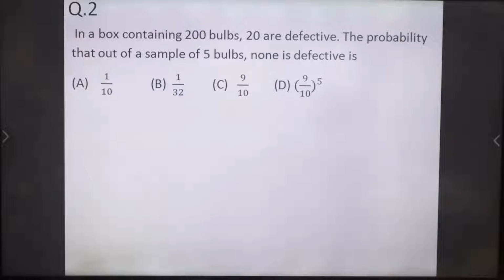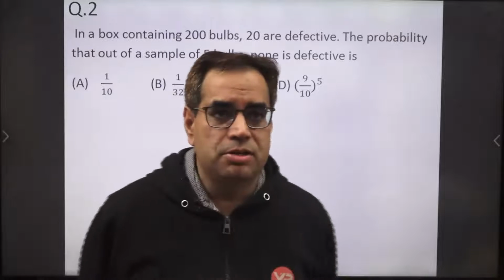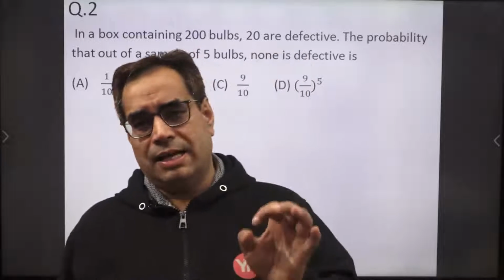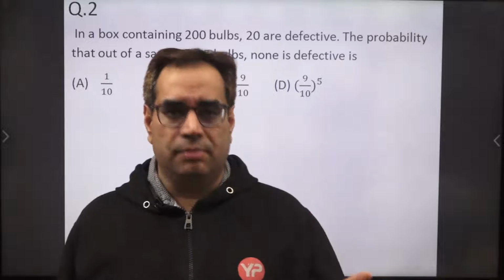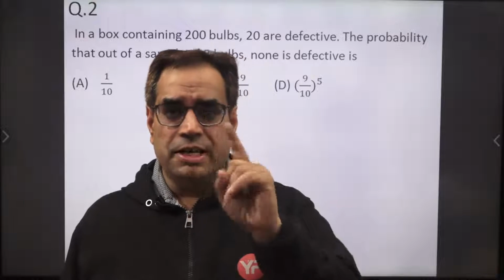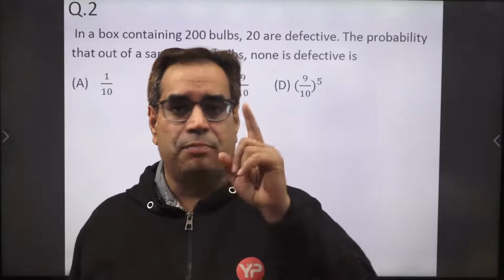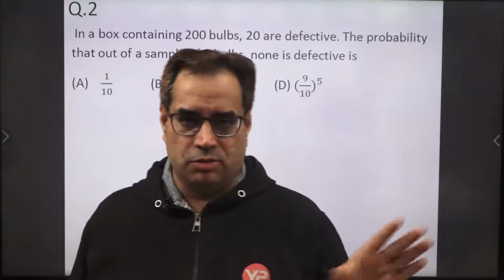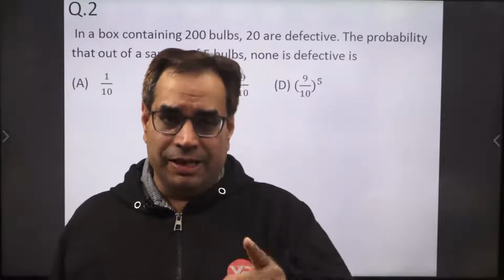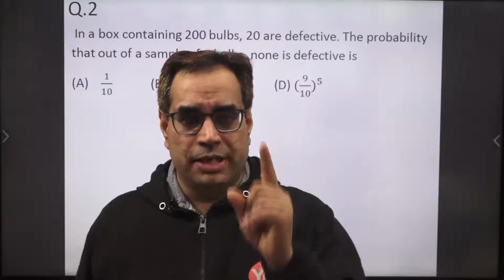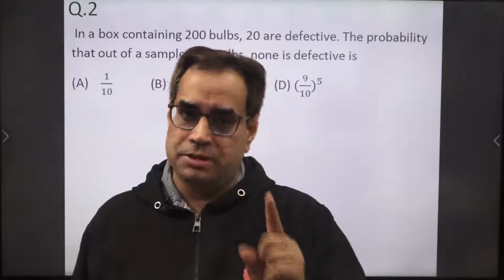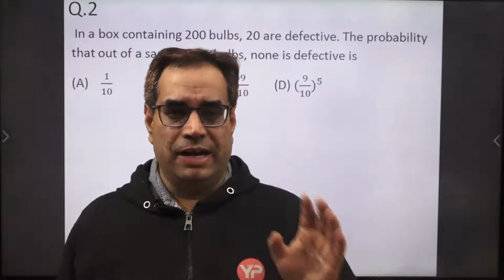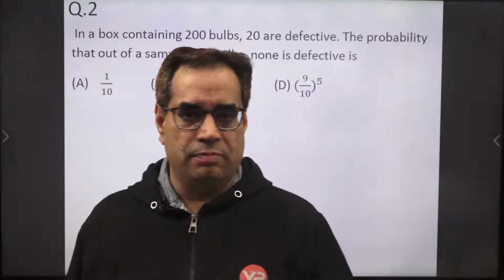So this problem can be solved using the concept of binomial distribution. You know, in 12th class, binomial distribution is in the syllabus. Those engineering mathematics topics like Poisson distribution and exponential distribution are not in the syllabus of this exam. But binomial is in the 12th class standard. So there you may get questions based on binomial distribution and simple PMF properties of a random variable. So remember this important point.